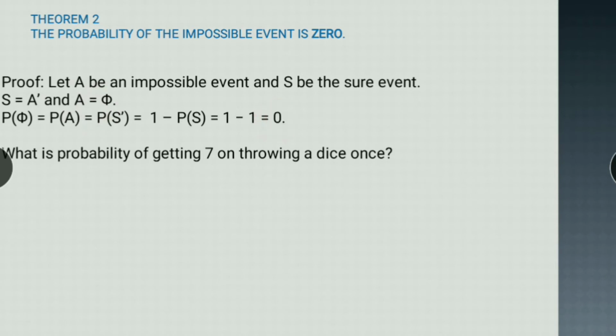As you can see in this example, what is the probability of getting 7 on throwing a dice once? As you know, on a dice there are numbers 1, 2, 3, 4, 5, 6. So can you get 7? No. So it's an impossible event. So probability of 7 will be 0 when you throw a dice.